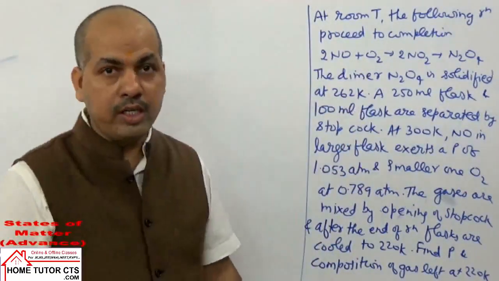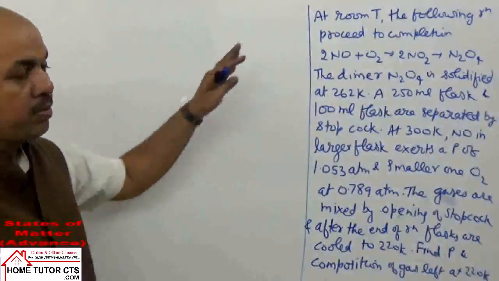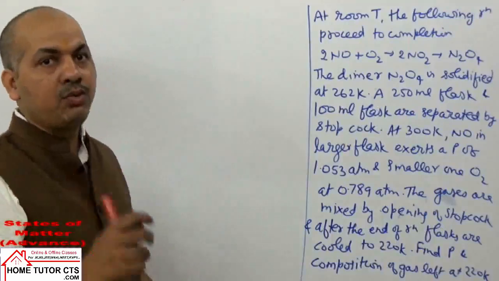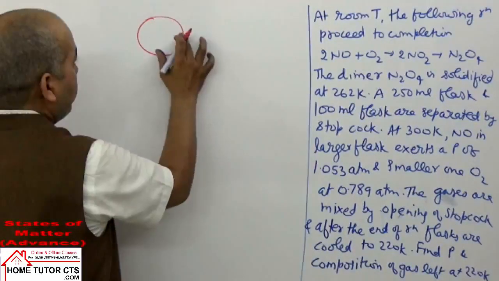Read the question thoroughly and try yourself. Now coming on the solution part. See, the question is very big but its solution is very short. If you think slightly, see what is given here: two flasks with a stopcock, let us take two containers.